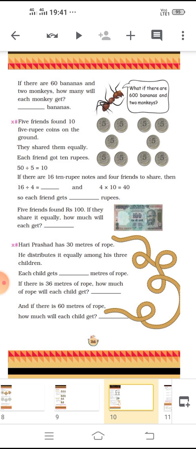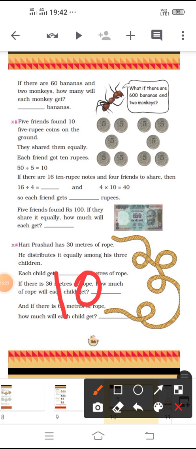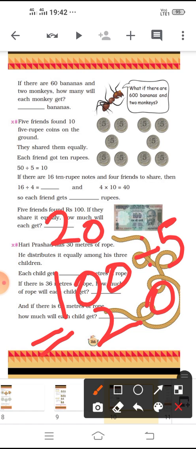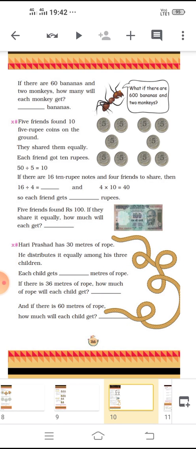Now come to next. 5 friends found 100 rupees. If they share it equally, how much will each get? So, 100 divided by 5, that is 20. So, 5 friends will get 20 rupees each. How much will they get? 20 rupees each. Understood? Now, come to next.